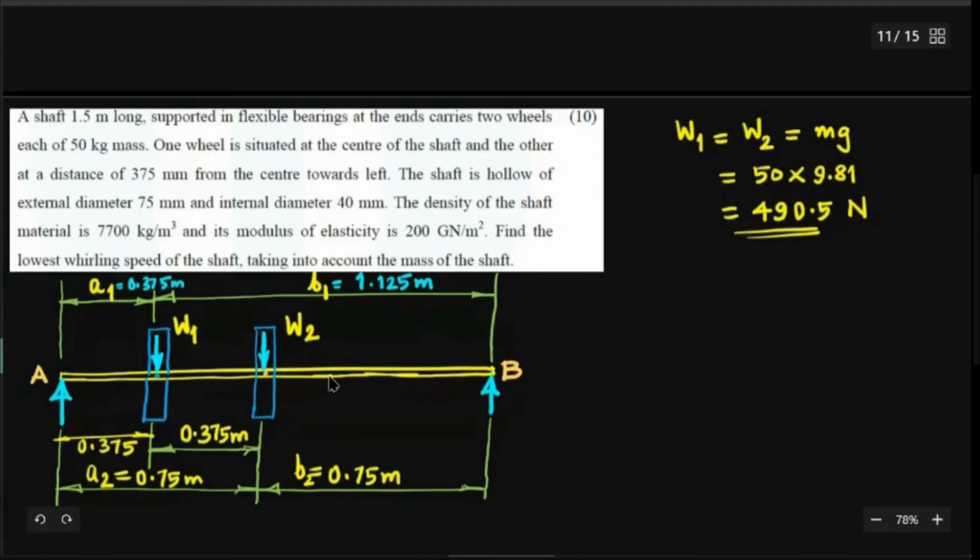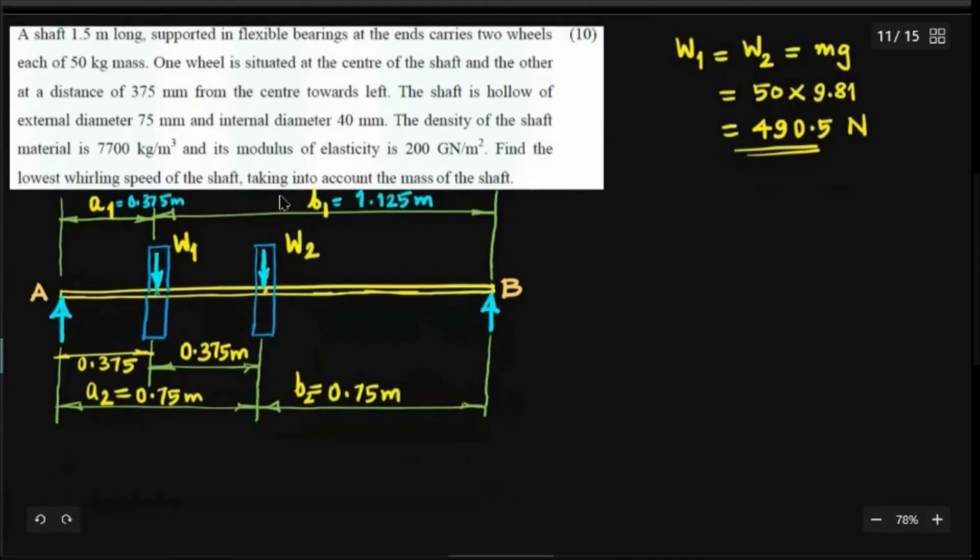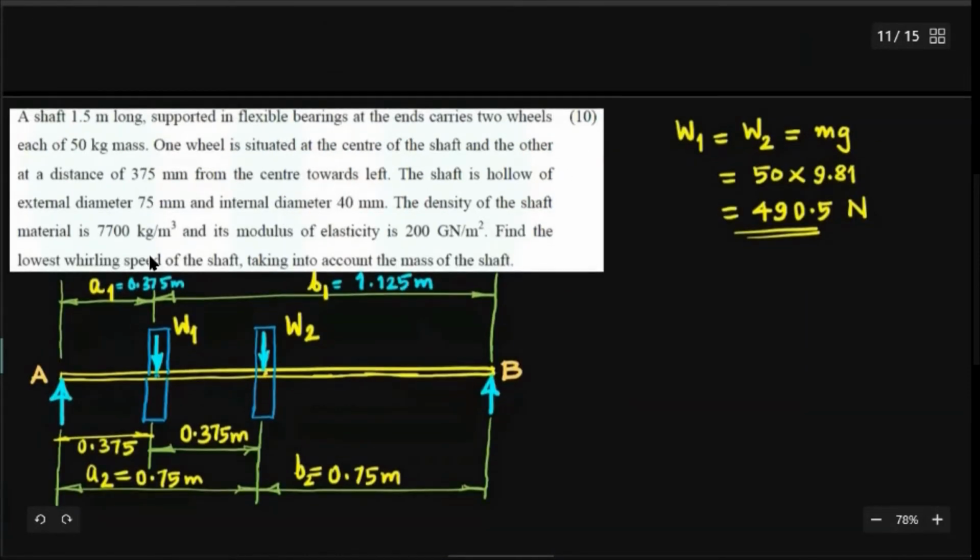W2 is a central load now. And in this case, since the weightage is more, you cannot neglect the mass, and you have to consider the mass of the shaft also. Moreover, an additional problem is that this shaft is hollow. Very important, the shaft is hollow.